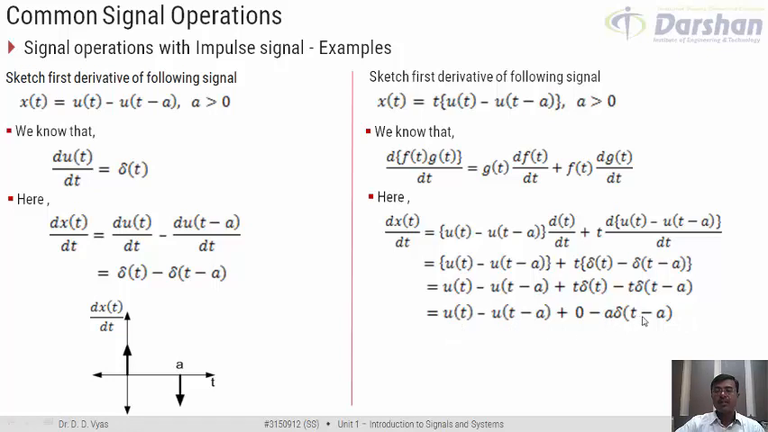Yes. If we try to sketch this, we know that u of t minus u of t minus a would give you a rectangular pulse, and at t equal to a, this is going to give you an impulse signal whose magnitude is multiplied by minus a. However, because the magnitude of delta t itself is infinity, we just try to show it by an arrow. So between 0 and a, I would get a rectangular pulse, and at t equal to a, I would get an impulse which is negative, which is shown here. So the first derivative of this signal x of t would look something like this.